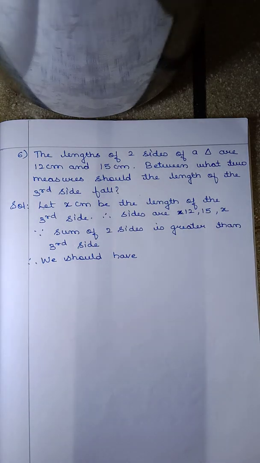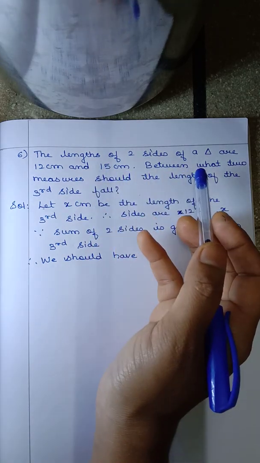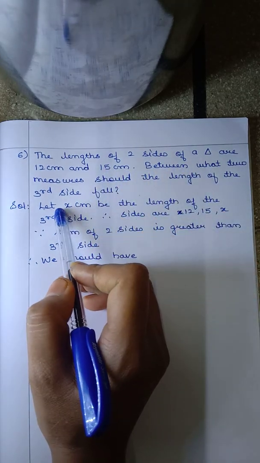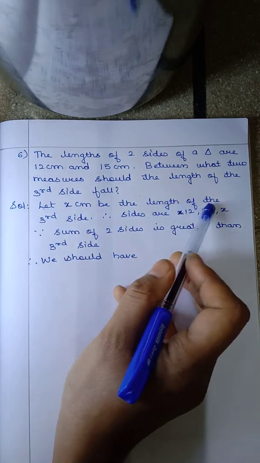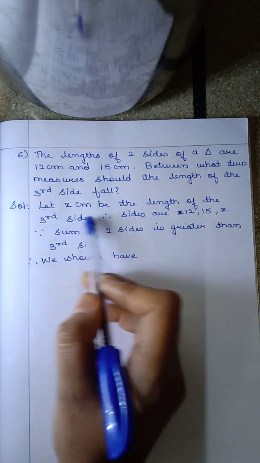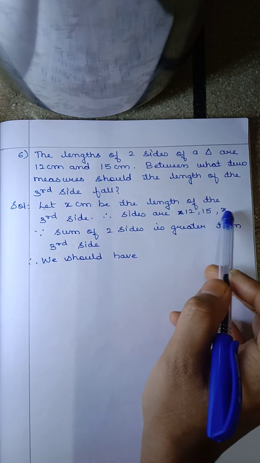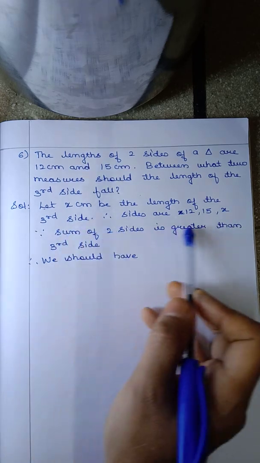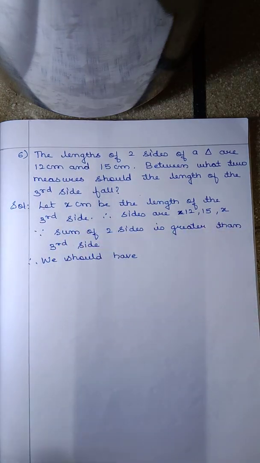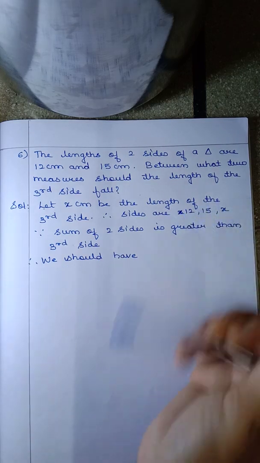We cannot tell it exactly, but we can tell between what numbers the measurement of the third side may fall. So let us take the third side measurement as x centimeter. The first two sides are given as 12 centimeter and 15 centimeter, and the third side will be x. We know that the sum of two sides is greater than the third side, so we should have the sum of any two sides greater than the third side.